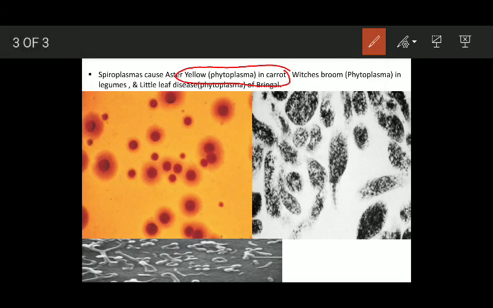This is also caused by Mycoplasmas, named as spiroplasmas. And little leaf disease of brinjal is caused by the Mycoplasma. Little leaf disease of brinjal means the leaves of brinjal plant become small in size. All these three diseases are caused by Mycoplasmas.